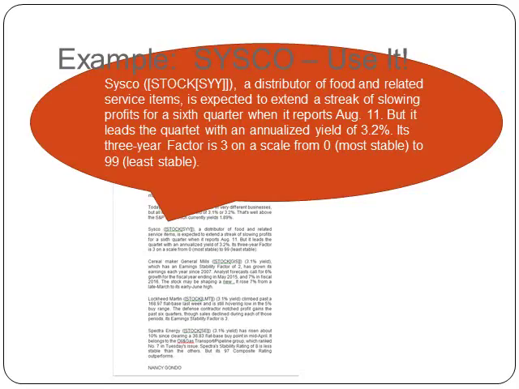So the original says, Cisco, says what kind of industry it is expected to extend a streak of slowing profits. Not good if I'm looking to work there, right? For a 6th quarter when it reports in August. So this is this year. Thankfully, there's a but here, and I'm looking to see what the but is. It leads the quartet, meaning the 4 stocks they're talking about, with an annualized yield of 3.2%. Its 3-year factor is 3 on a scale of 0, most stable, to 99, least stable, which sounds pretty solid to me.